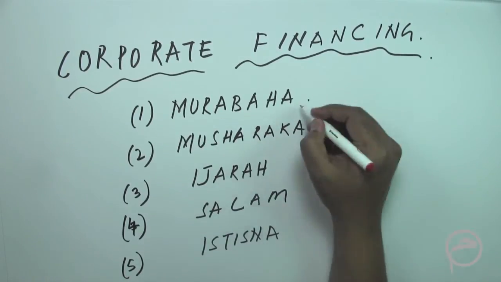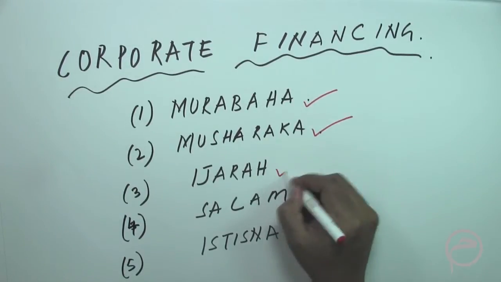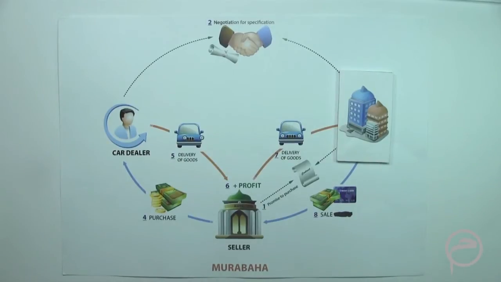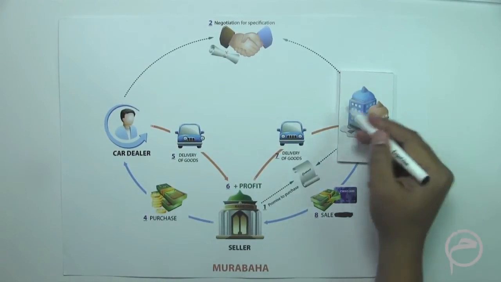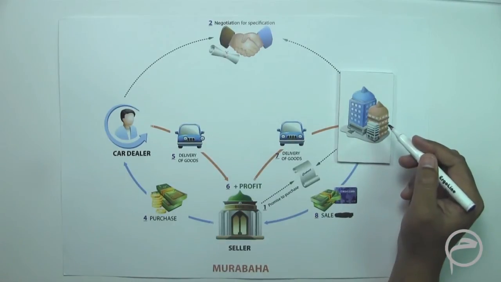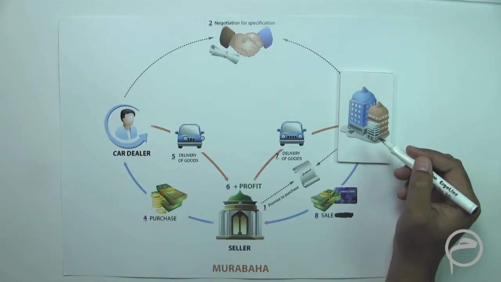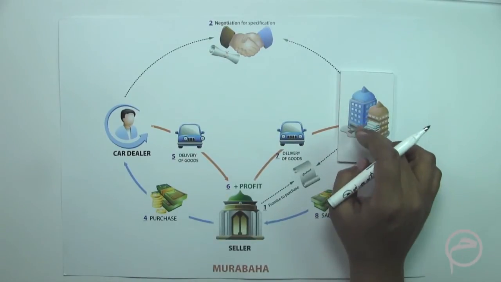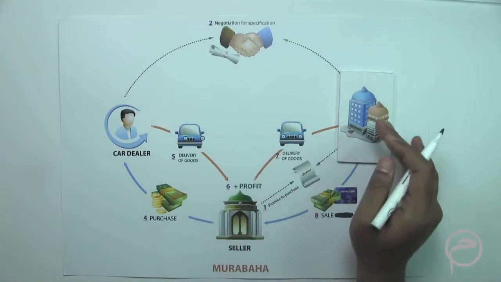So these are Murabaha based, Musharaka based, Ijara based, Salam based, and Istisna based. Let us start with Murabaha. For example, if a corporate needs to buy certain vehicles, how is the structure provided by the Islamic Bank? And this is the corporate, and the corporate is requiring to buy certain vehicles for its use.